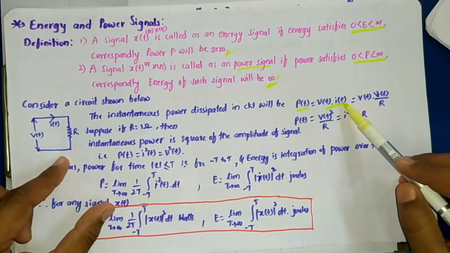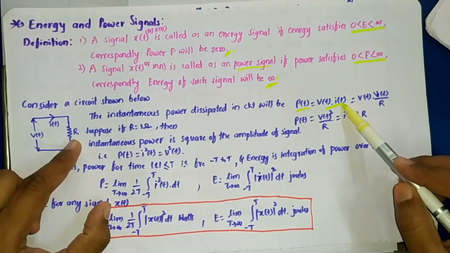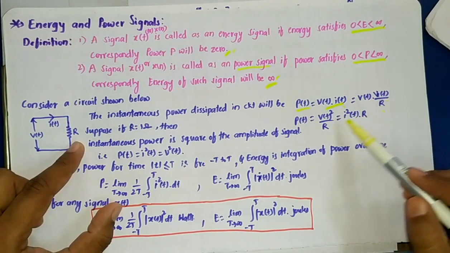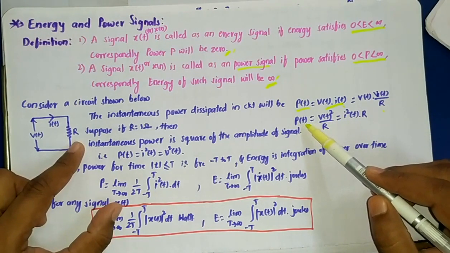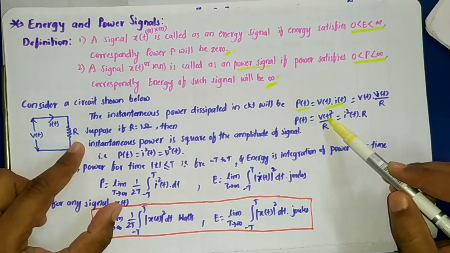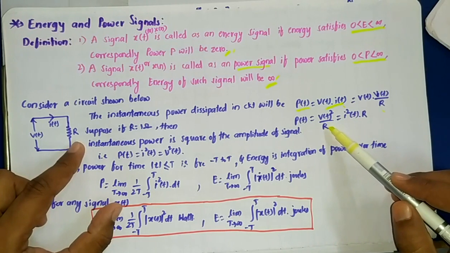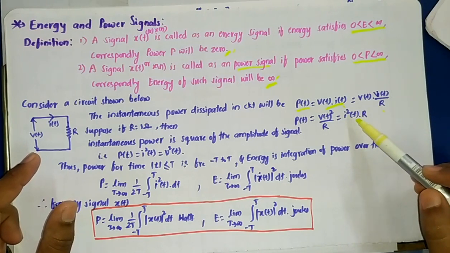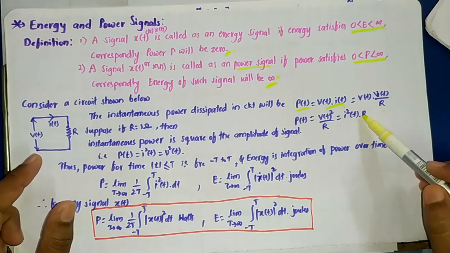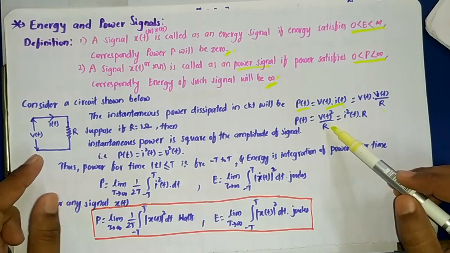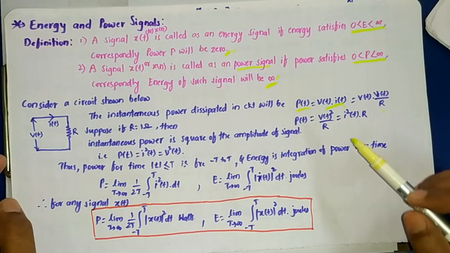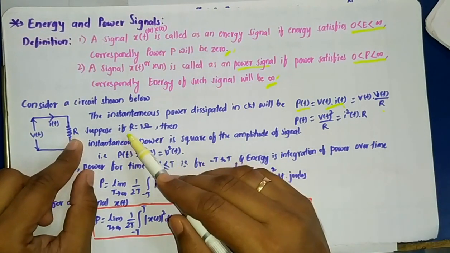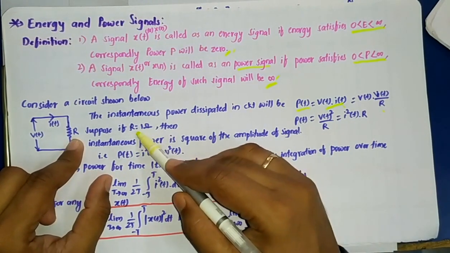Now if we elaborate, what will be the I of t? I of t is the current flowing across this resistor, which we can write as V of t by R. So in terms of V, the instantaneous power P of t is equal to V square t divided by R. And correspondingly in terms of current we can represent it as I square t into R. Here the resistance is multiplied and there it is divided. Now consider the condition where the resistor value is 1 ohm.